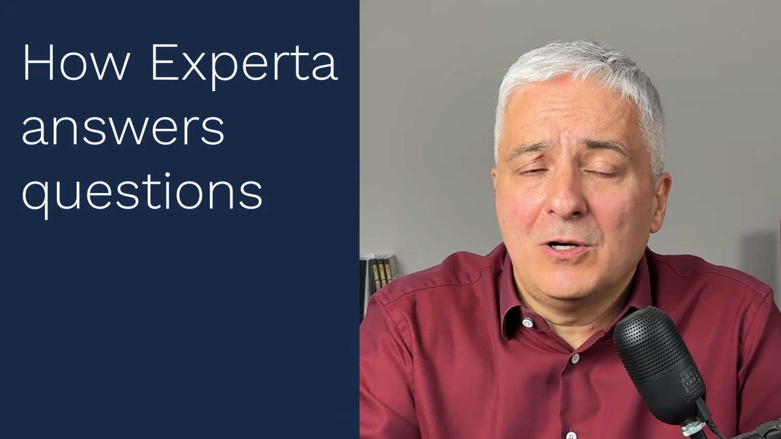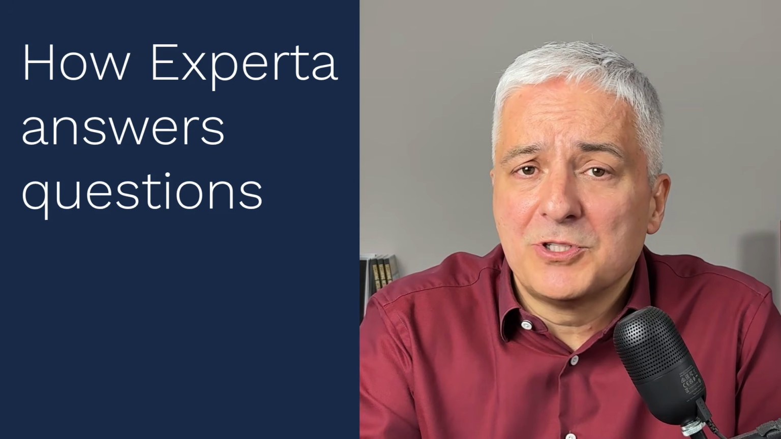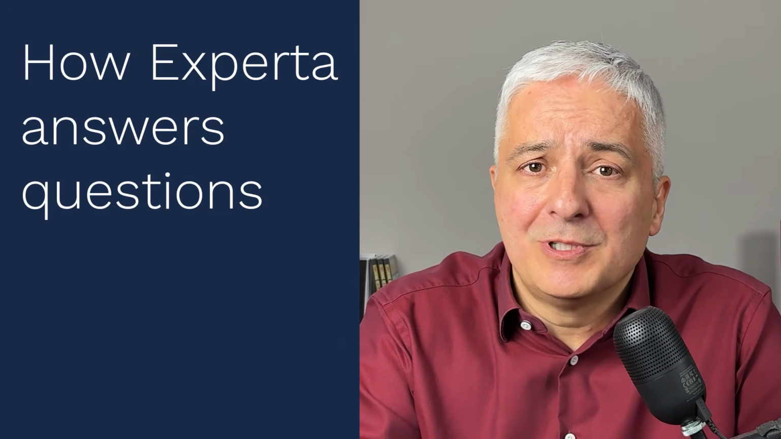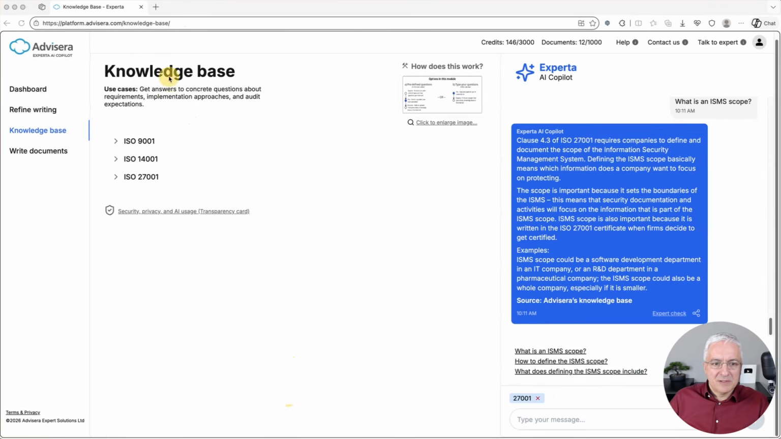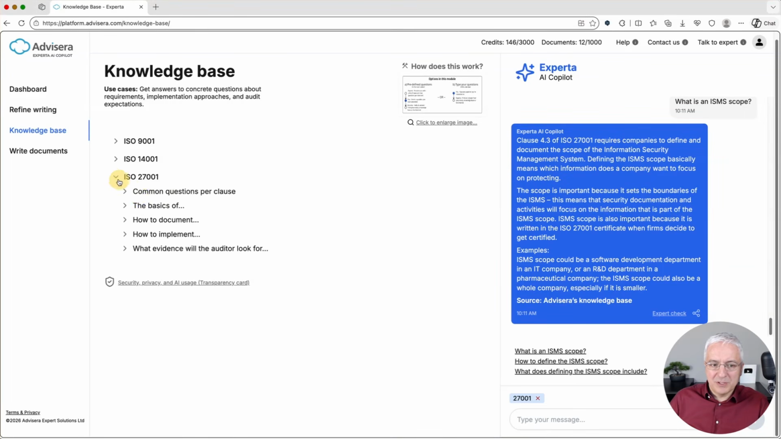Okay, so let's see now how this Experta AI Copilot, which is made by Advisora, can help you with these kinds of questions. This is how this knowledge base looks when you log into Experta, and basically you have three ways to ask questions. The first one is to click through these suggested questions. As you will see, there are several suggested questions for each standard. The second one is to click these suggested questions based on your previous question. As you can see here, the question was about ISMS scope, and then Experta suggests some similar questions here. And the third one is to simply type your question, whatever it is, here in this question field.